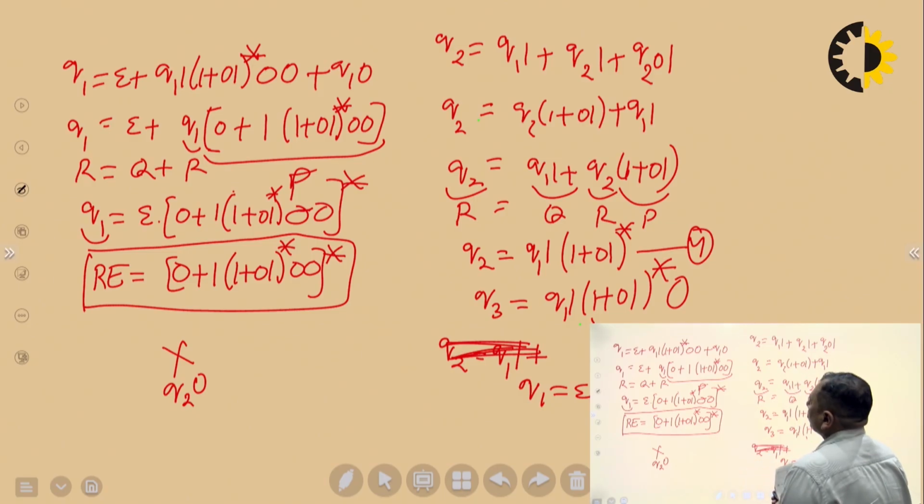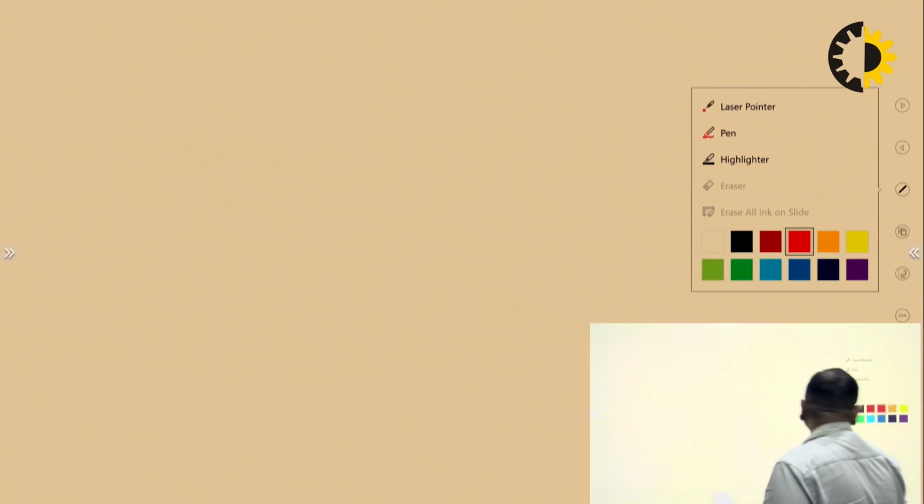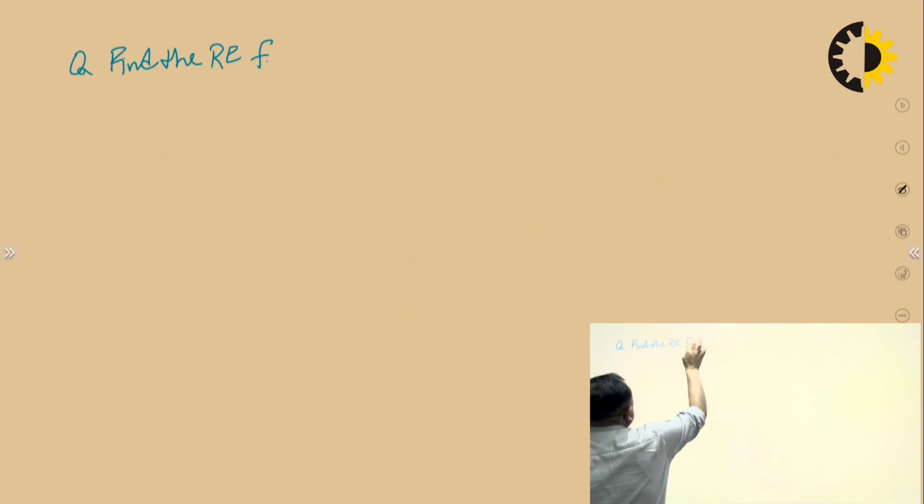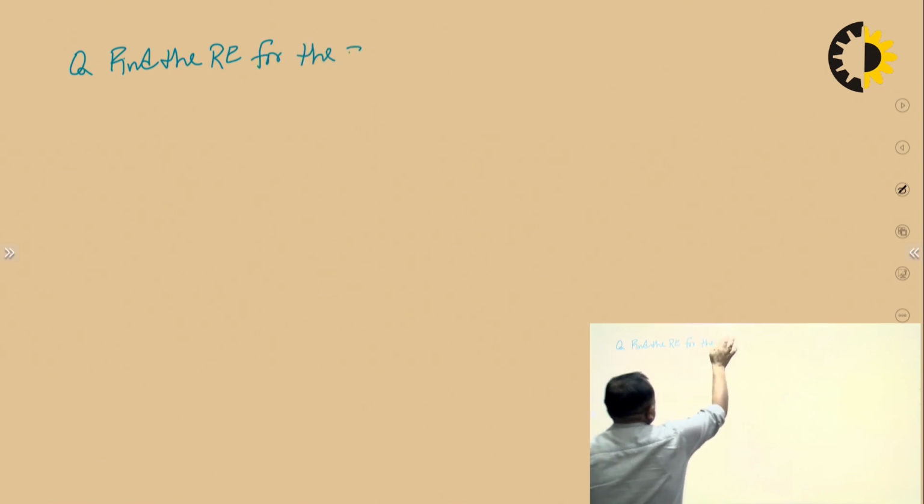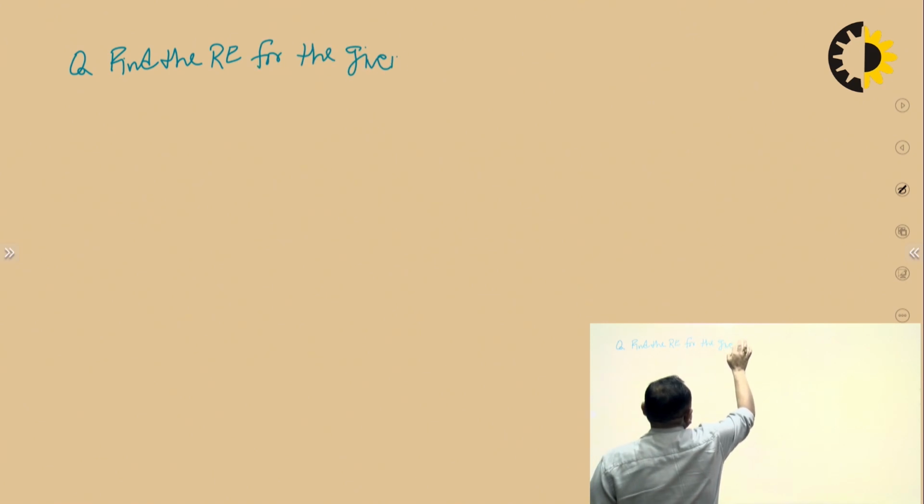For you, I am giving you one question जो आपको अपना आप करना है. Find the regular expression for the given finite automata. ठीक है.